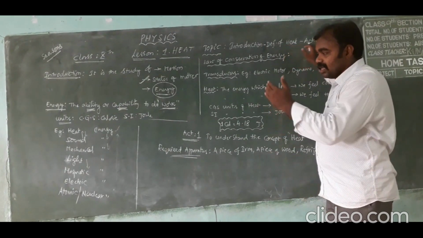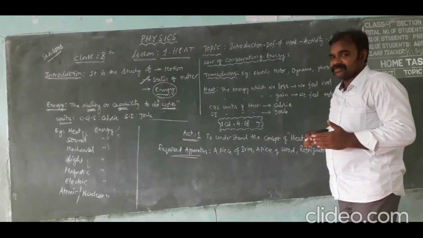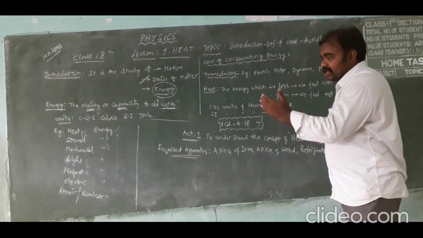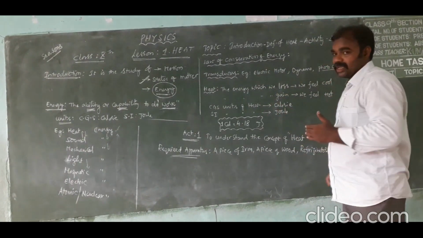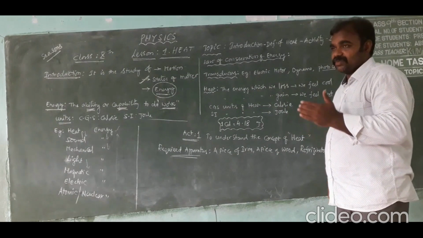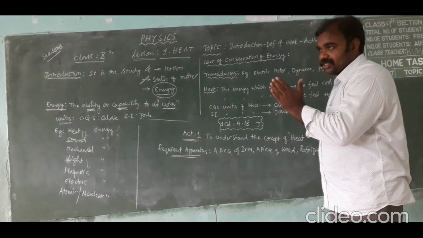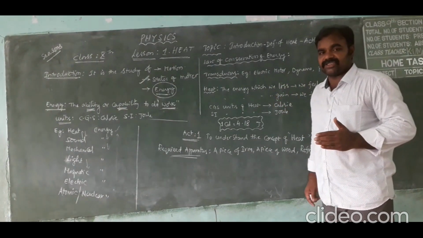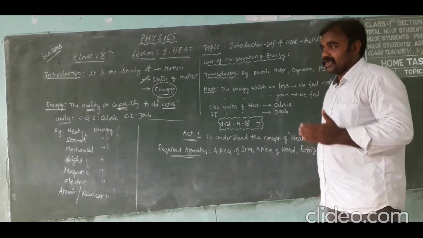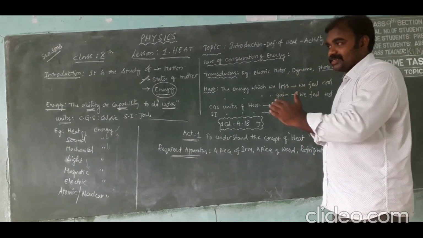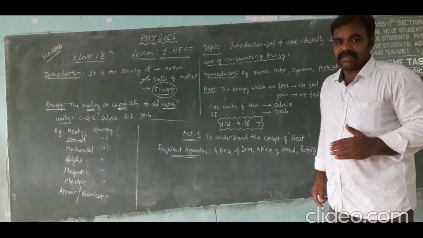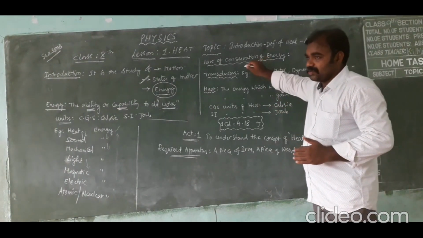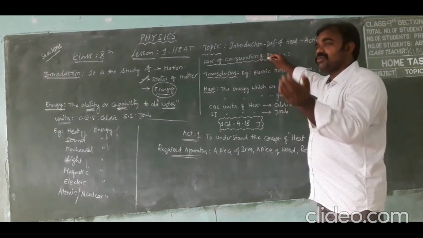For example, light energy into electrical energy. That can be made by a photocell. And we can transform electrical energy into heat energy, as in an induction stove. And we can make electrical energy into light energy, as in an electric bulb. In this way, we can transform energy from one form to another form.